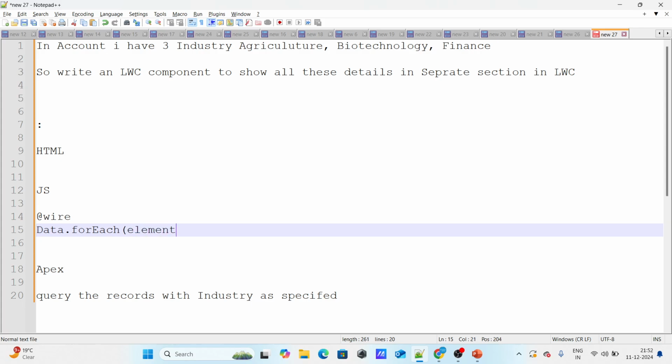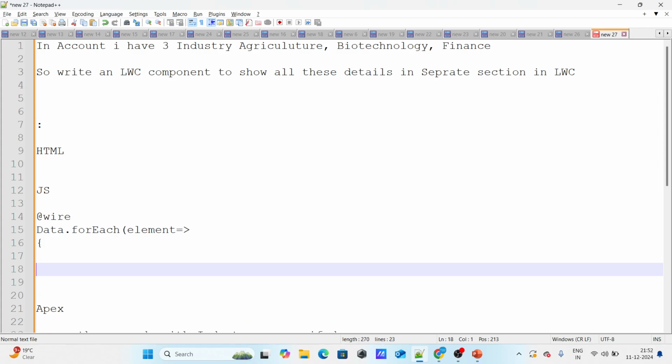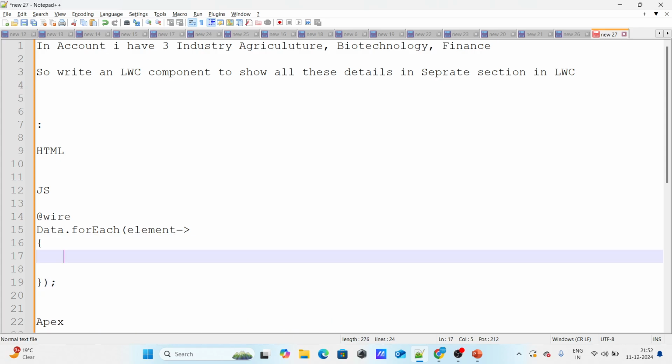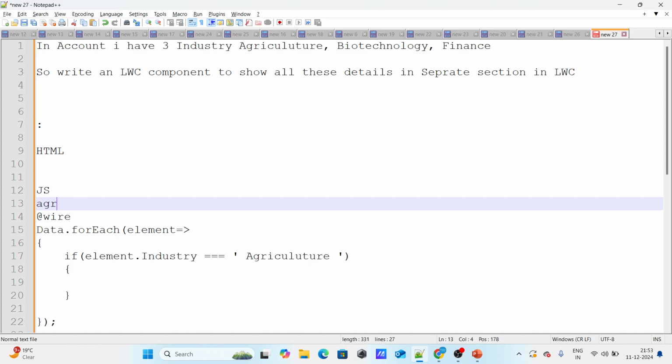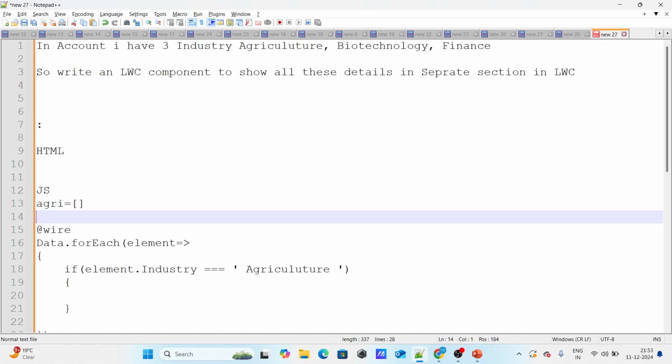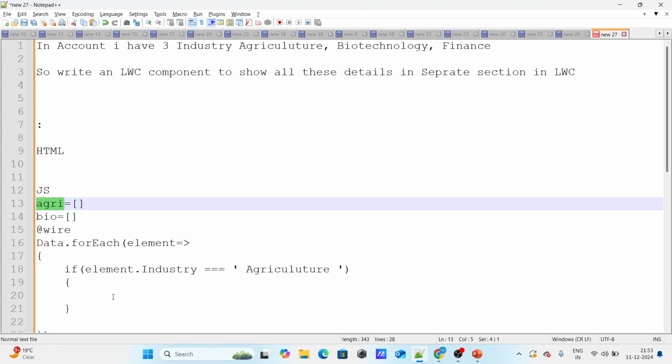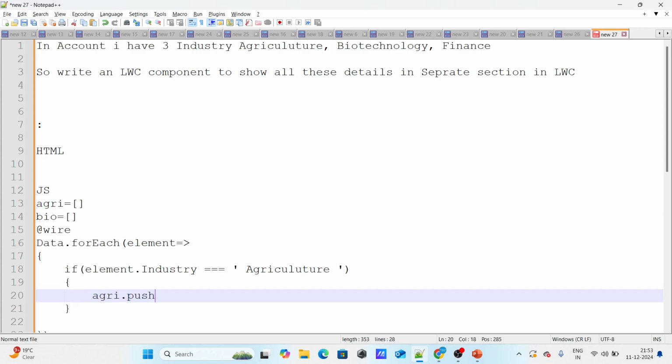For each element, I'm going to check if element dot industry equals, let's say, agriculture. I'm just doing it for agriculture right now. You can create three different lists. One would be for agriculture, let's say I'm going to call it agri, and another is for bio. I'm not populating bio right now, but I'm populating agri. So just go ahead and put it within agri dot push element dot name, and similarly you will do it with bio, and similarly with finance and all that stuff.